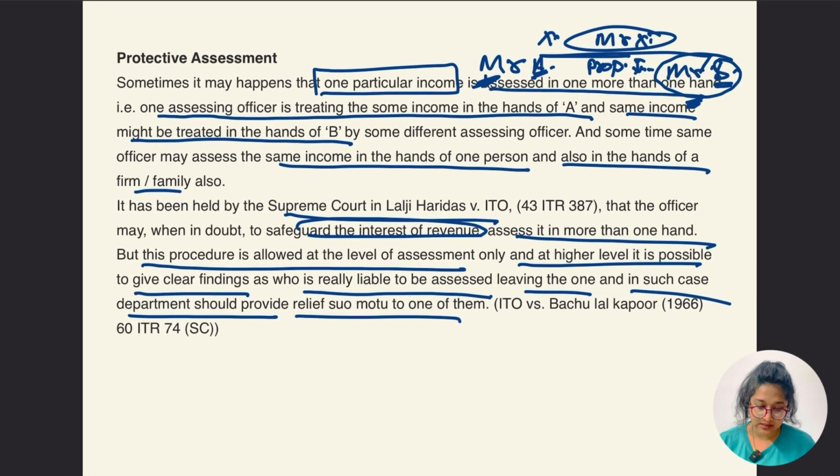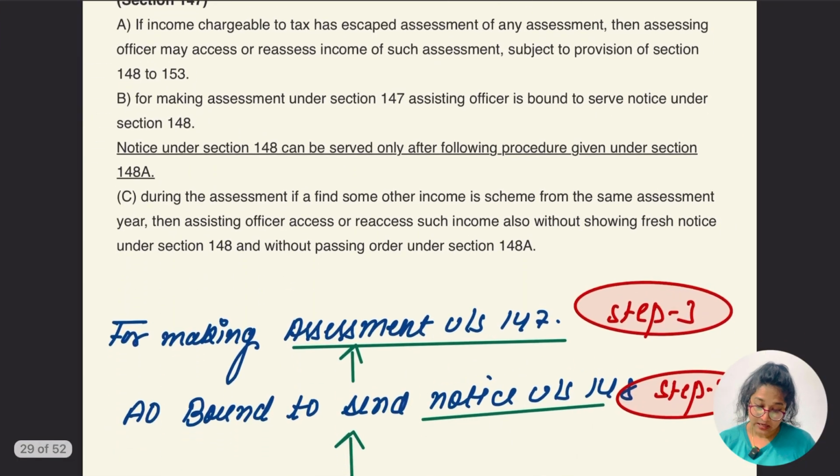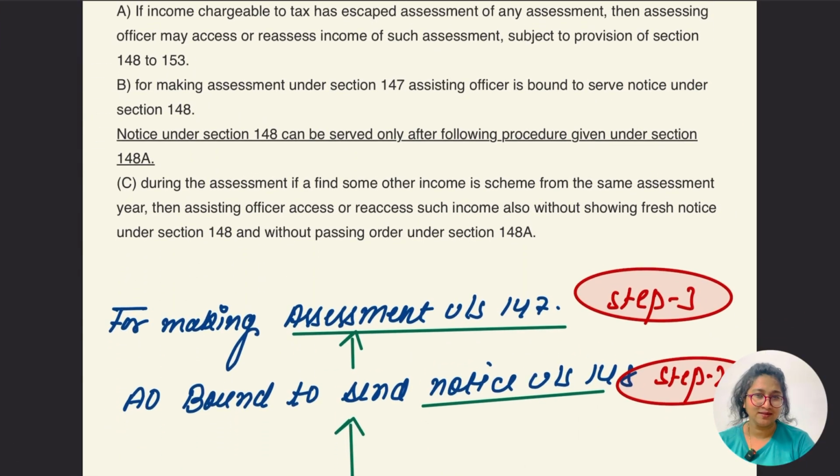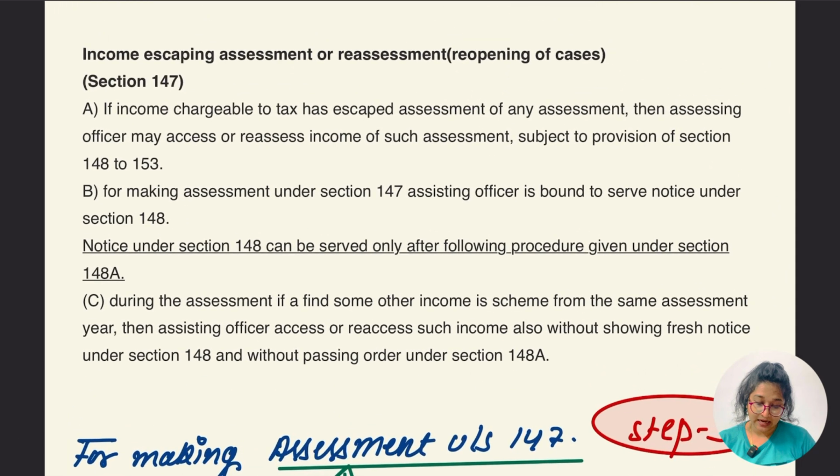Okay, hope this is clear, this is also clear. Let's go for the very main section 147, income escaping assessment.